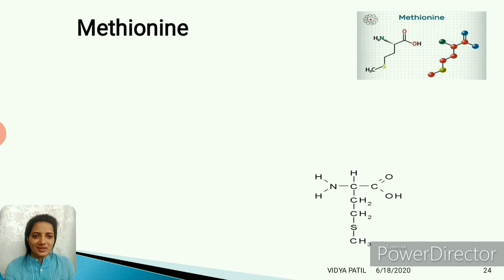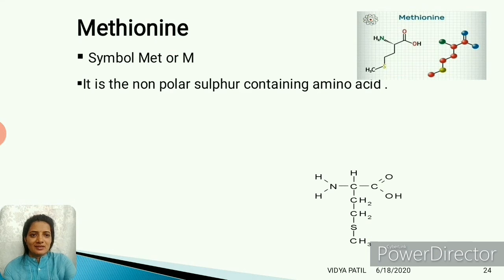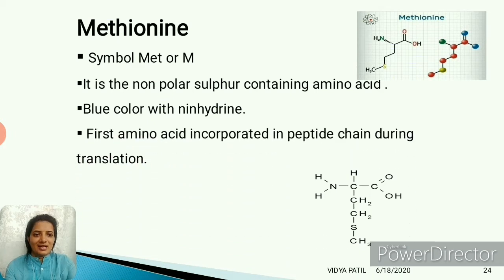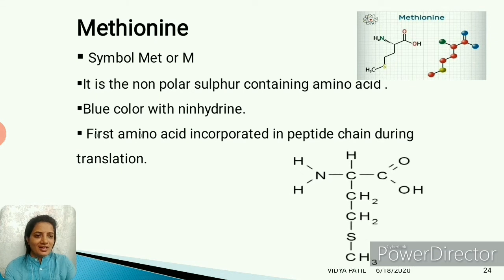Next amino acid is methionine. Methionine is also a sulfur containing amino acid. Here it is a non-polar amino acid. The 3-letter symbol is MET, and the single letter is M. Methionine shows the blue color with ninhydrin, and it is the first amino acid incorporated in the peptide chain during translation, as N-formyl methionine. This is the structure of methionine, and in the side chain we have CH2, CH2, S, CH3.